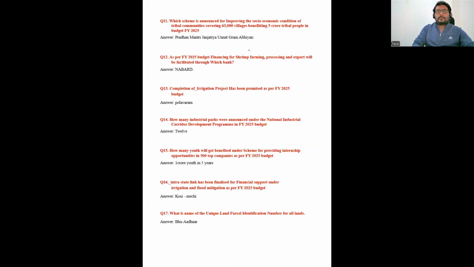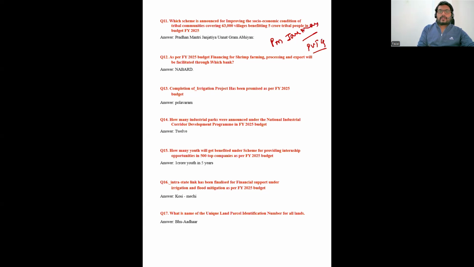Which scheme is announced for improving the socio-economic conditions of the tribals? PM Janman, Pradhan Mantri Janjatiya Unnat Gram Abhiyan. This basically tries to promote the PVTGs, Primitive Vulnerable Tribal Groups. This will cover a lot of PVTGs, those tribal groups whose socioeconomic conditions are very, very low. Such PVTGs we will try to bring in and empower.